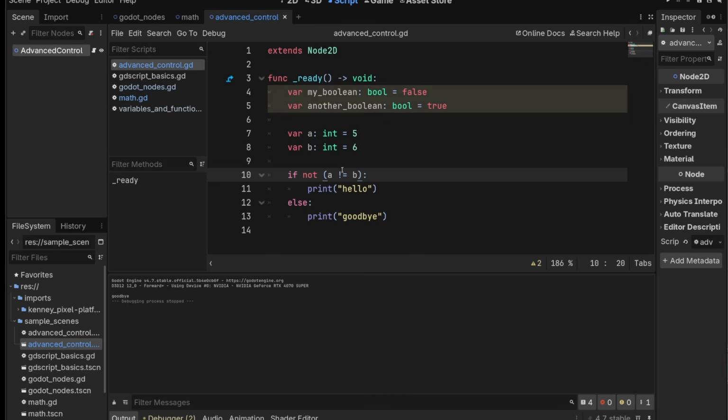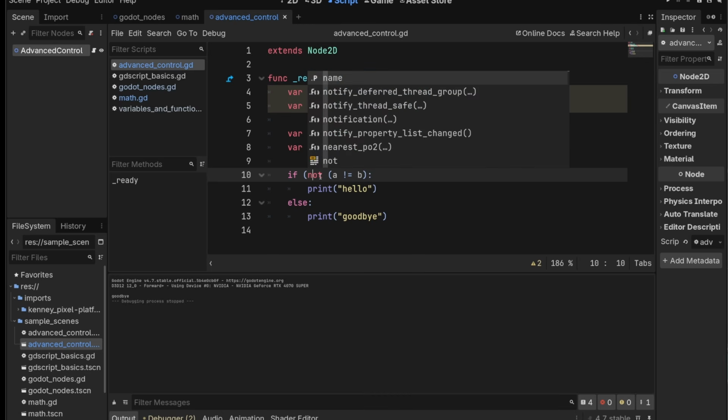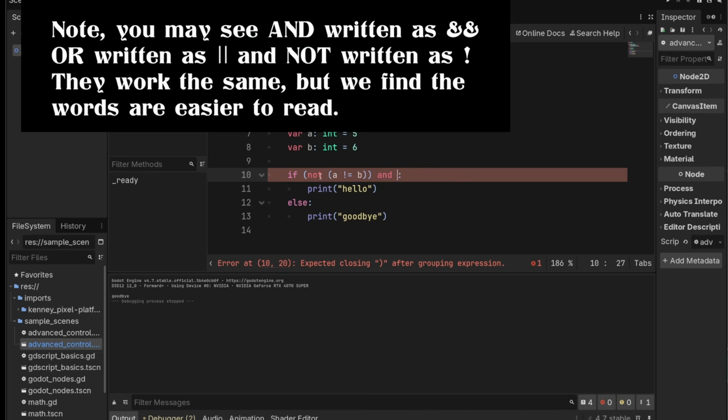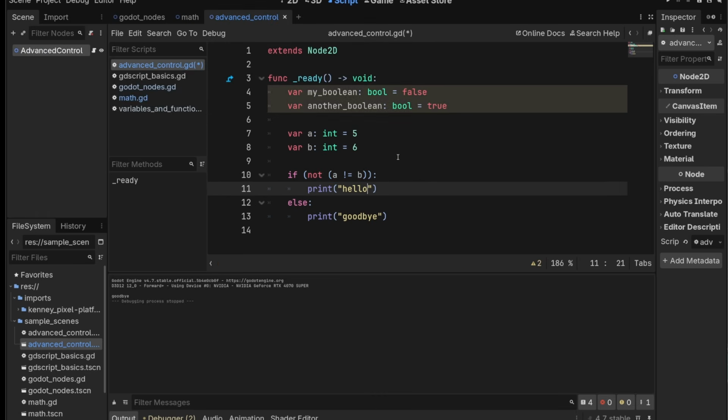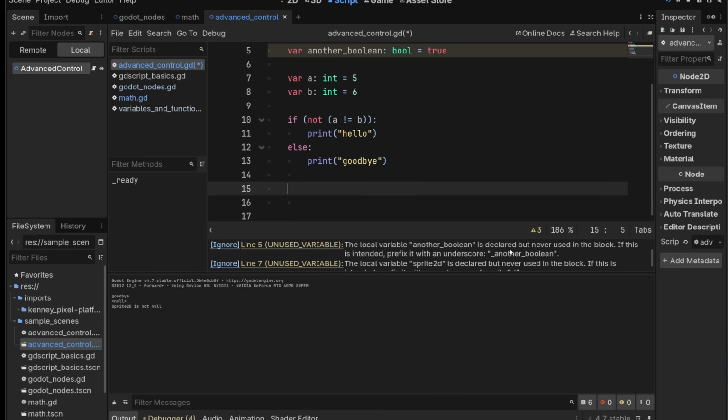We can get as complicated as we want with this. You might see something like not that and 43 less than or equal to Z and whatever. And all we do is go through that same process and reduce each part into a Boolean and compare it in that way. It can get really hard to read, and we're not going to do anything too complex, but we can do that. Often you're going to see a conditional to check if something is null.